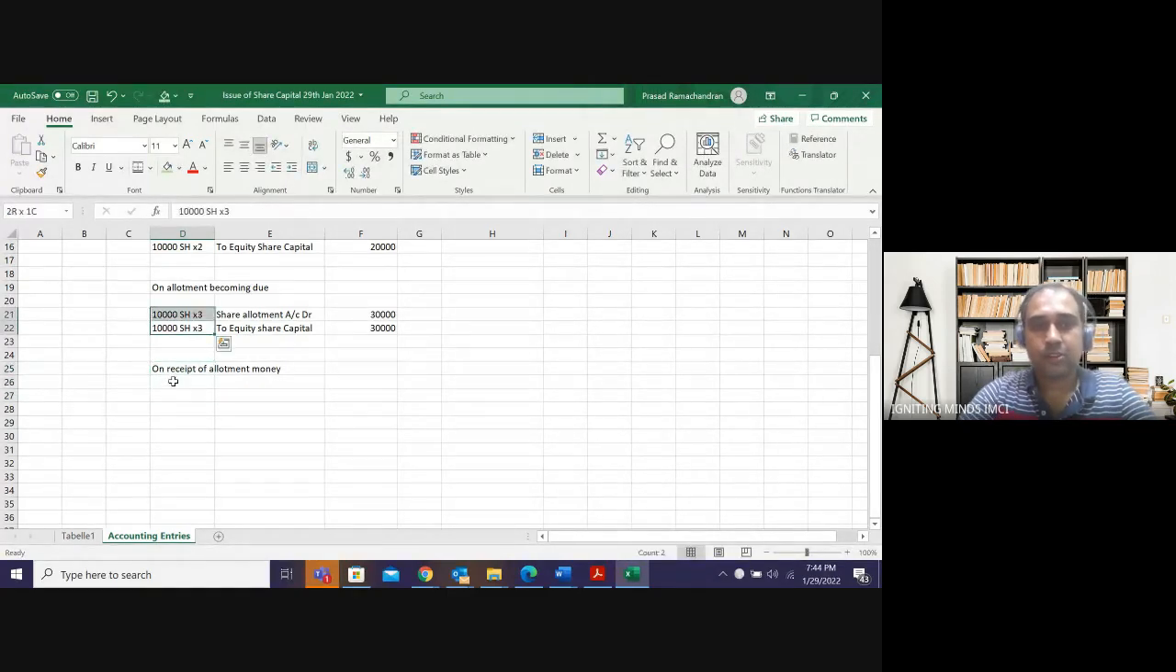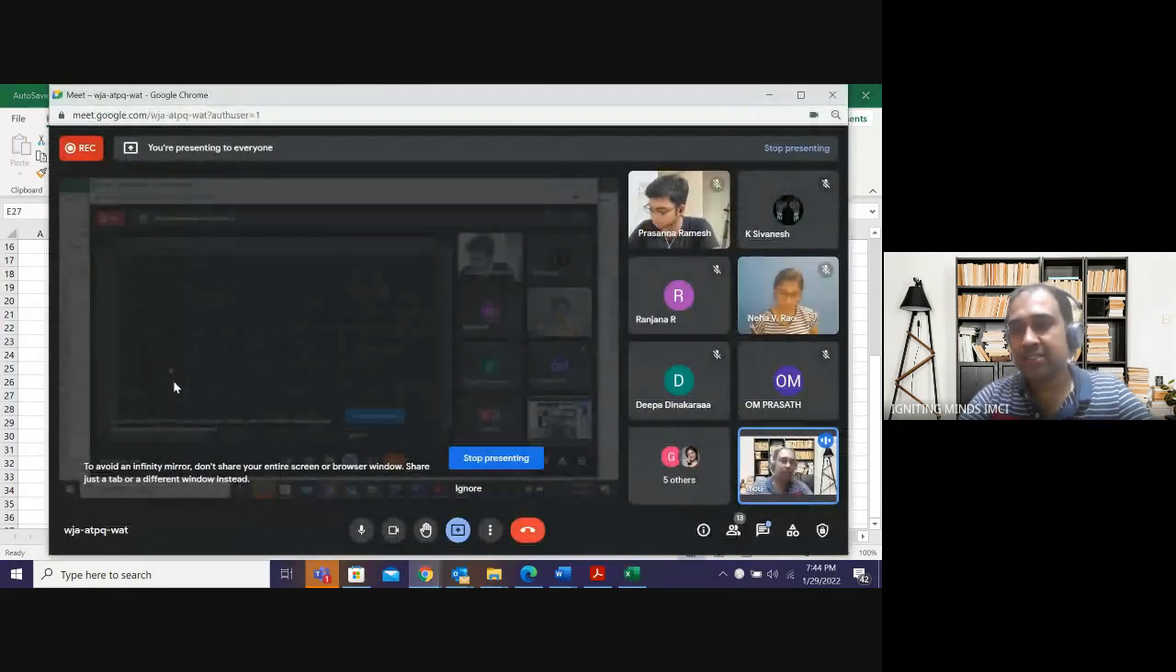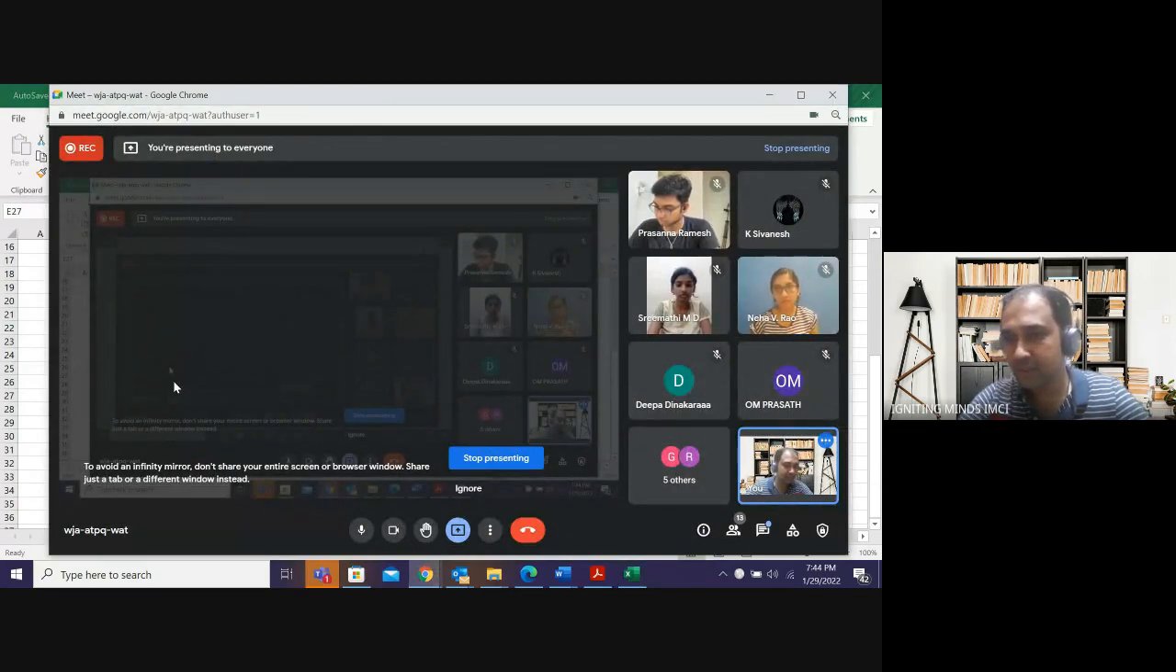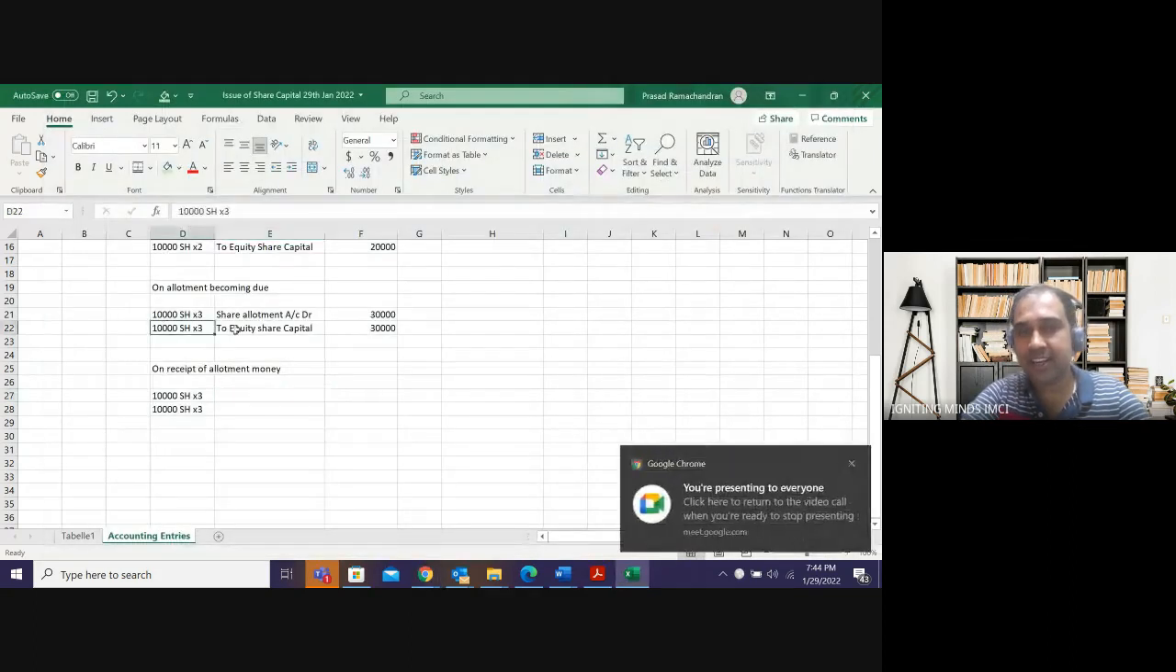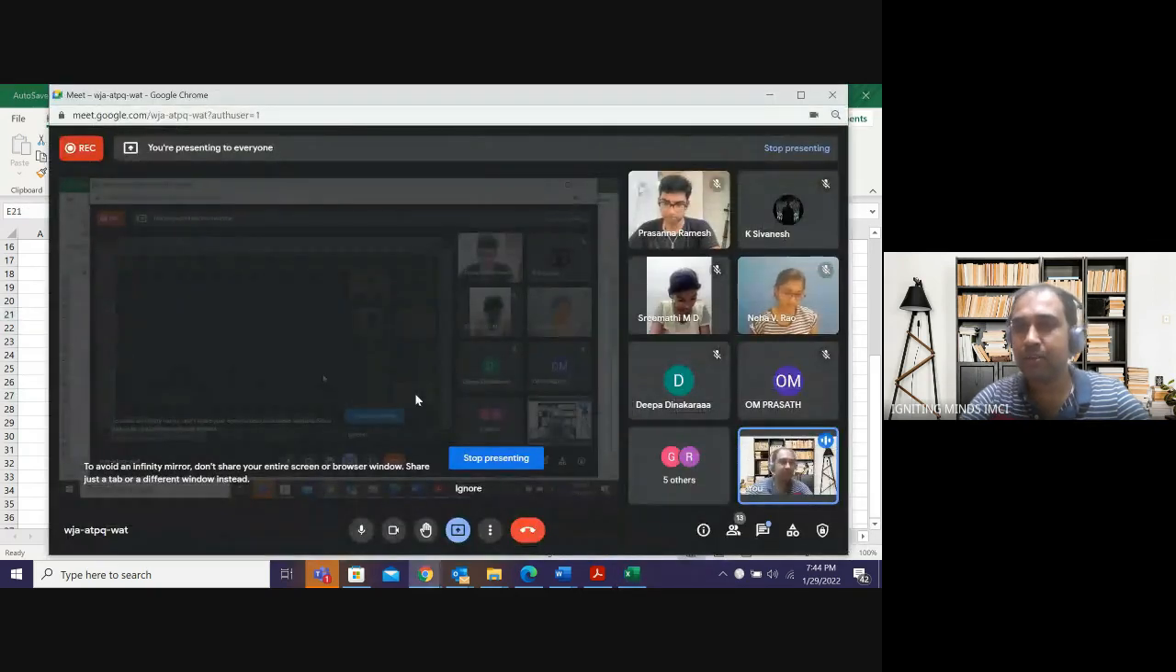Okay. When I receive this amount, what will be the two transactions, guys? Can anyone tell me what will be the two transactions when I receive allotment money? First, I will receive some cash, right? Entry will be same, bank account debit, and this cash is received towards what? Towards allotment, right? Because capital I have already created. Now I have to nullify this allotment account. So entry will be bank account debit to share allotment.